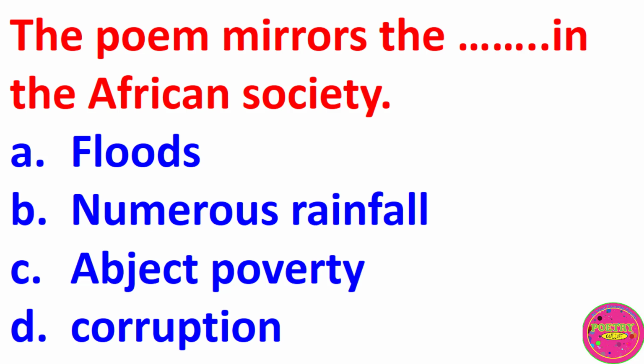The poem mirrors the dash in the African society. A. Floods, B. Numerous rainfall, C. Abject poverty, D. Corruption. The correct answer to this question is C. The poem mirrors the abject poverty in the African society.